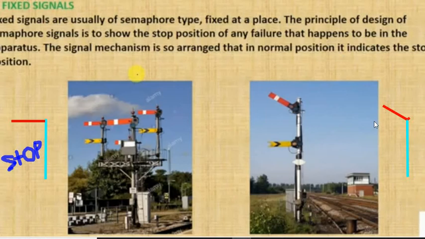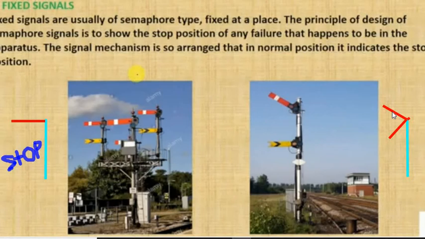This position can also be like this. Okay, the meaning of these two indications are the same. It is either 45-degree upward or 45-degree downward. Okay, it means train doesn't need to stop, it can move freely. These are the meaning of semaphore signal. I hope you have understood this.